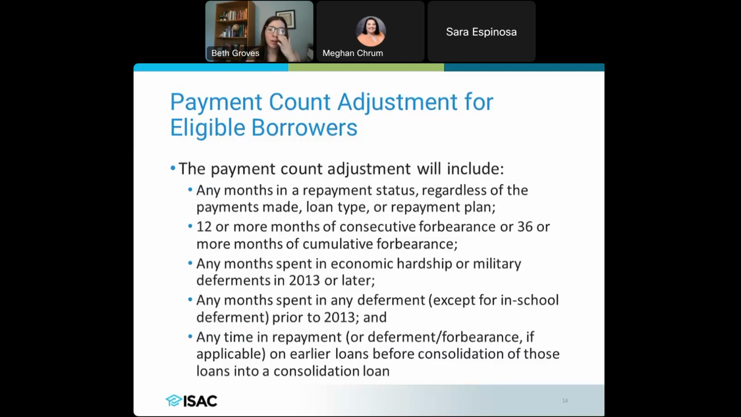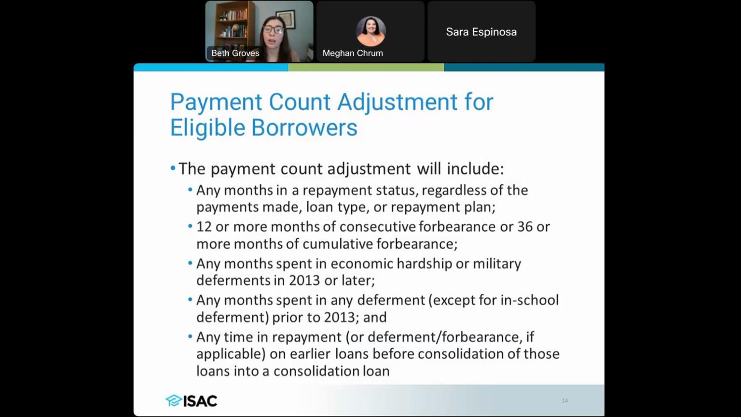Now, for those borrowers who have those eligible loans, and have gone through consolidation if they had to consolidate them, what is going to get adjusted here? What kind of payments, right? We're trying to think about what payments did count before, and what payments are they actually looking at? Now they're going to be looking at payments if you were in repayment status, regardless of the payments that you made, regardless of your loan type, regardless of your repayment plan. That is now going to count toward this adjustment. If you were in forbearance for 12 or more months, or 36 or more months of cumulative forbearance, adding that all up together, that will also qualify here.